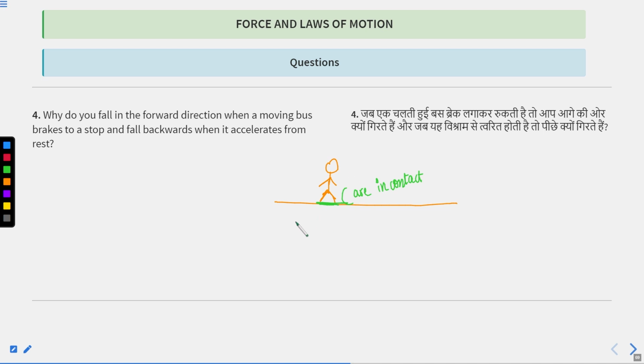So if initially the bus was at rest and then it starts accelerating, your legs will also start accelerating, but your upper body is still at rest. So legs are moving forward, body is at rest, so you will fall backwards.